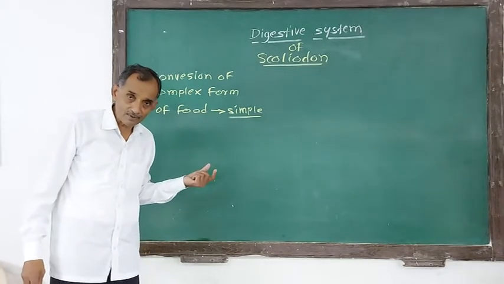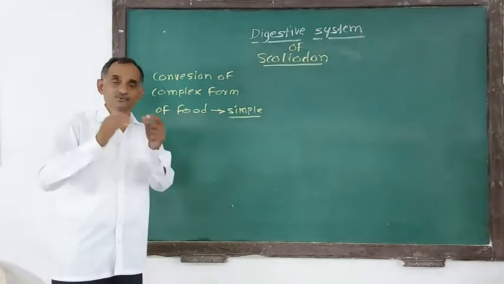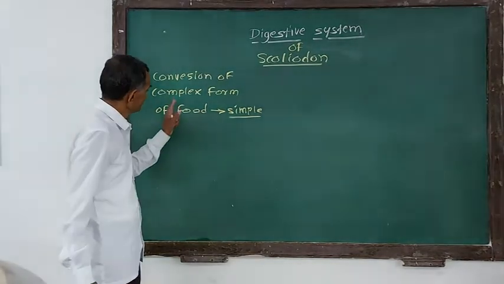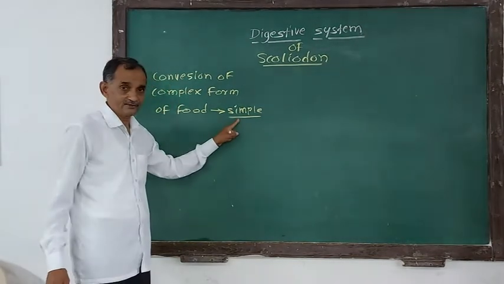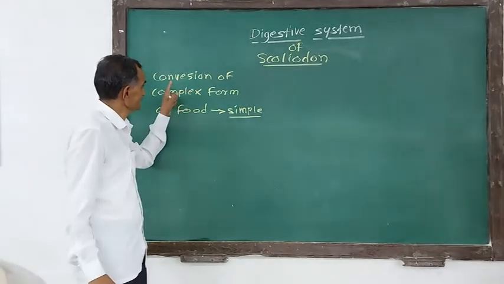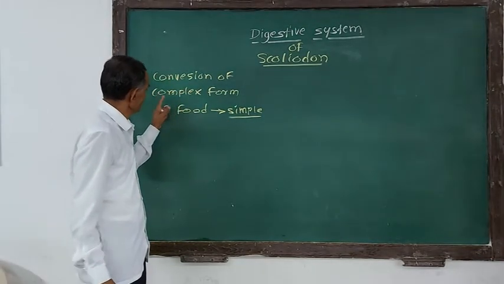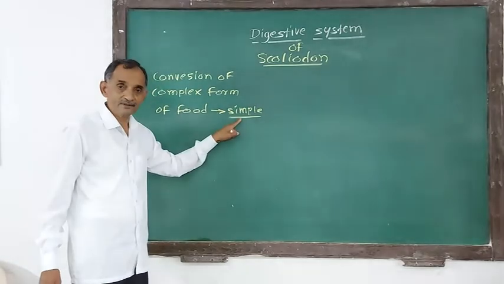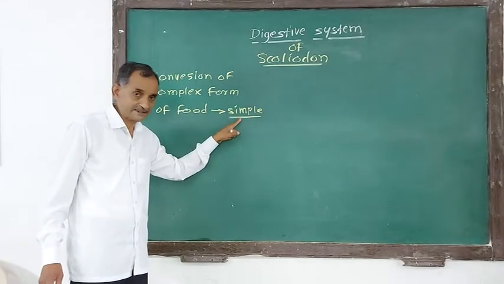Because simple form is very easy to absorb through the intestine, and hence food is converted into simple form, because it is easy for absorption through the wall of intestine.